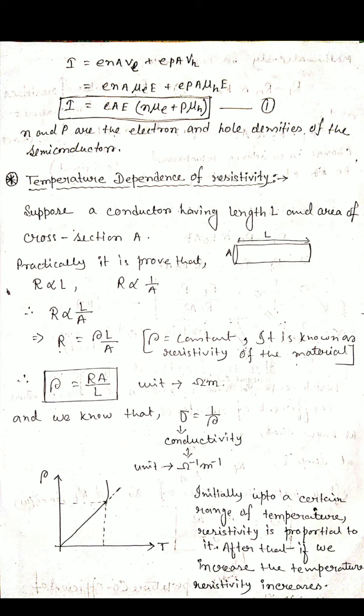But after a certain temperature, if we increase the temperature, resistivity does not decrease. Resistivity still increases, but not proportionally to the temperature, and it is not a straight line. Here you see in the figure, up to a certain range it is a straight line. Straight line means the slope is constant, that means temperature and resistivity are proportional to each other. But after a certain temperature, resistivity increases but not proportionally. It gradually increases.